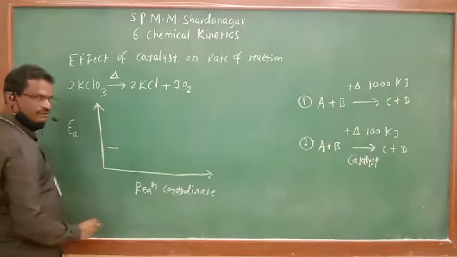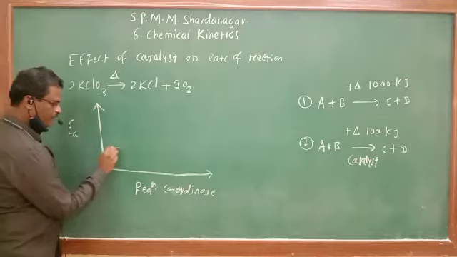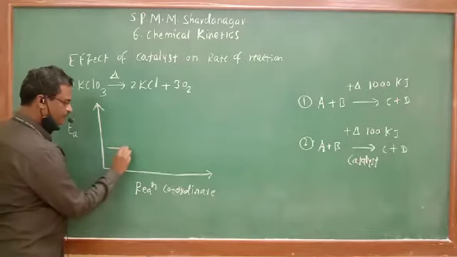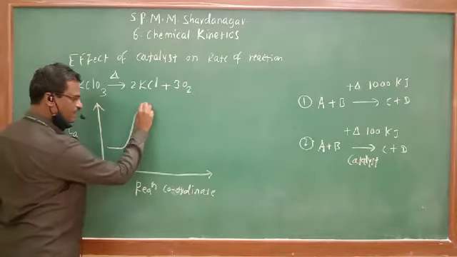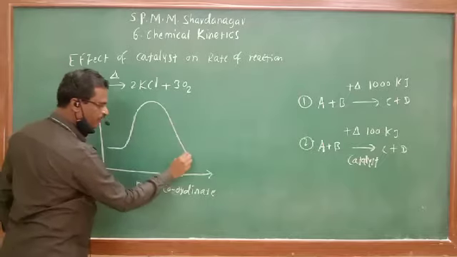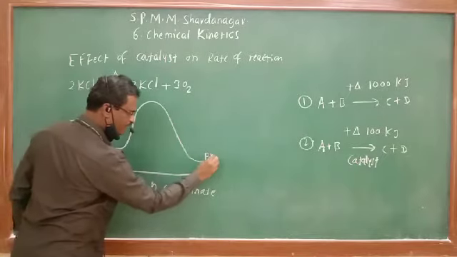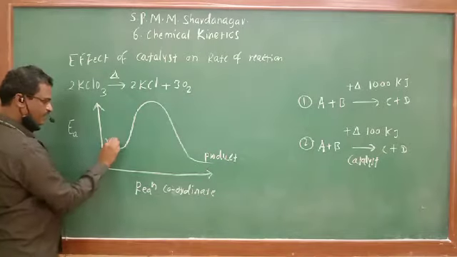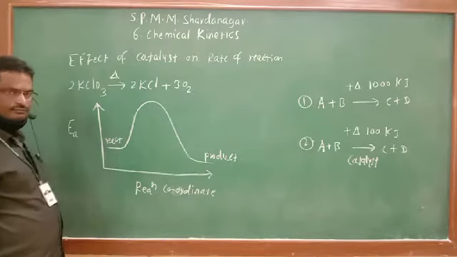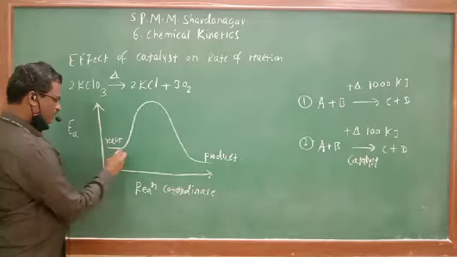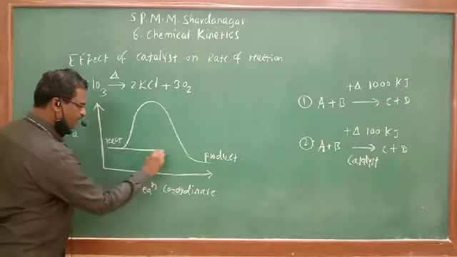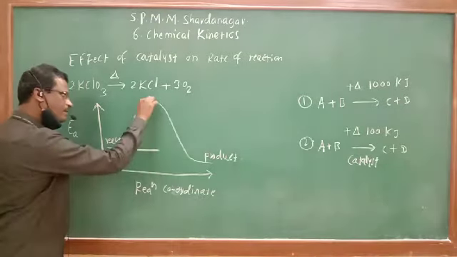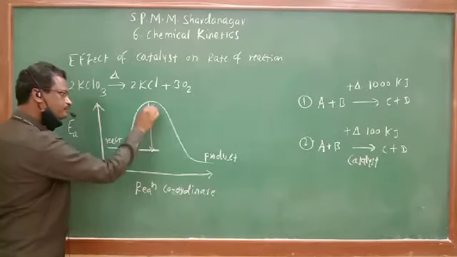Here is the reactant KClO3. It absorbs energy like this and is converted to the product. Here are the products and here is the reactant. And this is the initial energy. It absorbs energy up to this level.